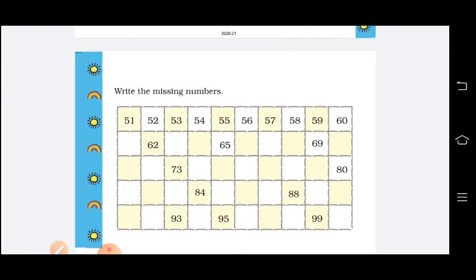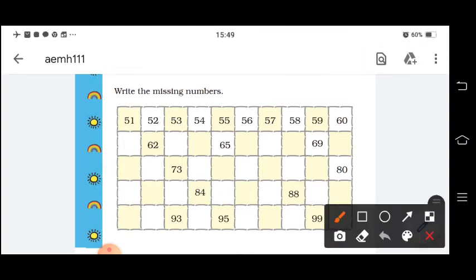So some places you can observe, see 51 to 60 they have written, after that so many gaps are given. So it is very easy, you know. So this 51, all will come in one series, this all 2 series, 3 series, 4 series. So how it will be: 51, 61, 71, 81, 91, like this.